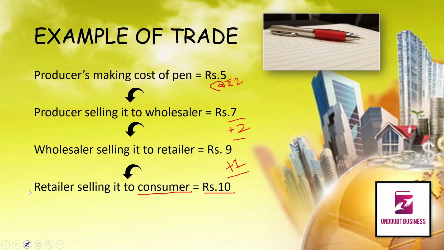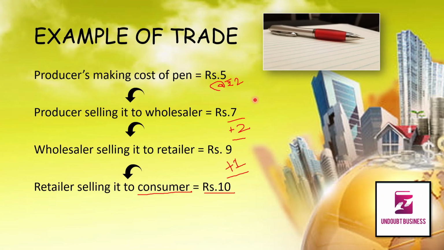See, if the producer is making the product, then wholesaler is buying the product, right? And the producer is selling it to the wholesaler. Then the wholesaler has purchased the product and then selling it to the retailer. Here retailer is the purchaser, and the retailer is selling it to the consumer. Here consumer is the purchaser and retailer is the seller. So here is buying and selling of goods and services. In our case it is a pen.